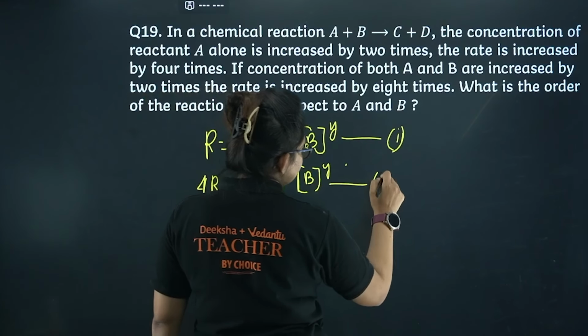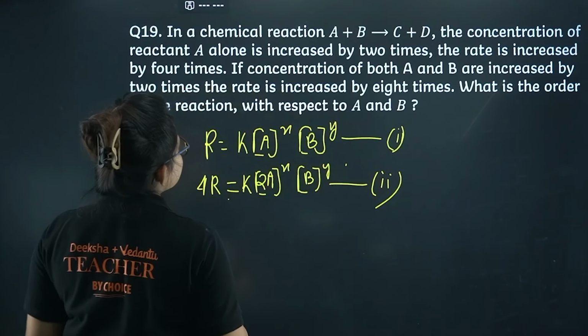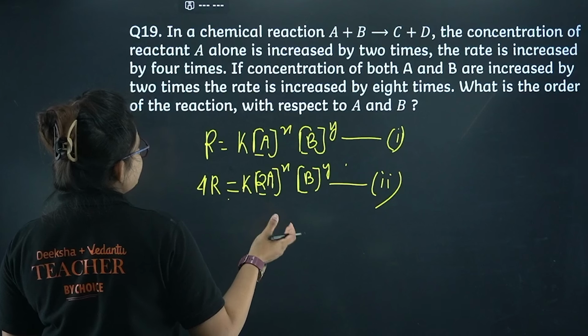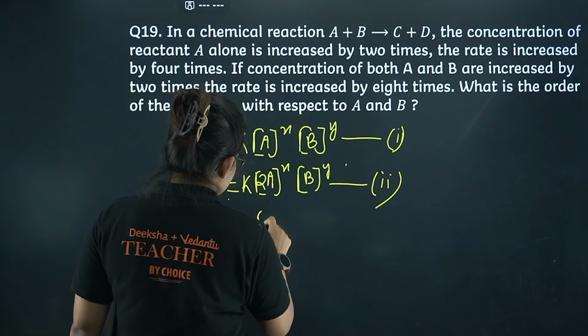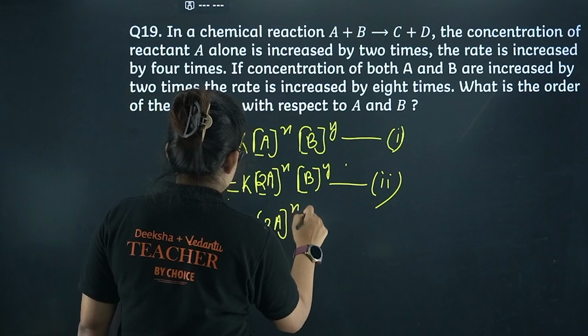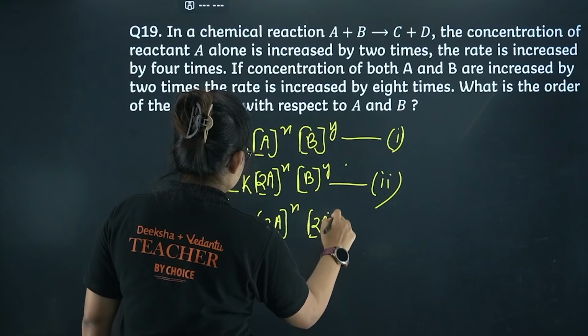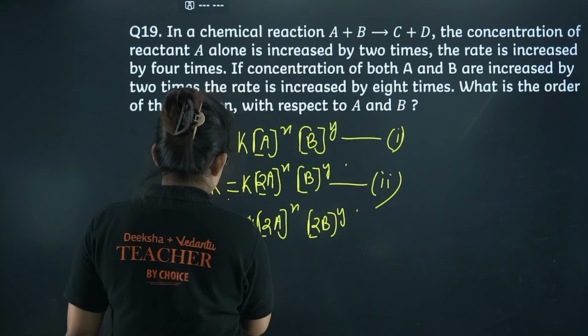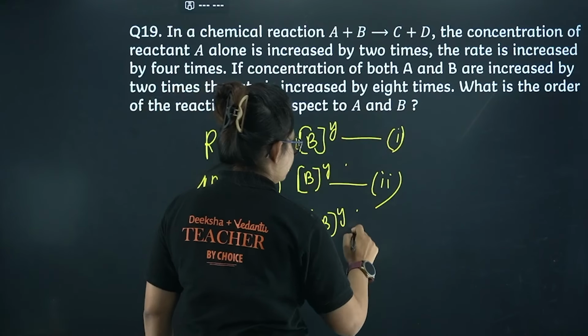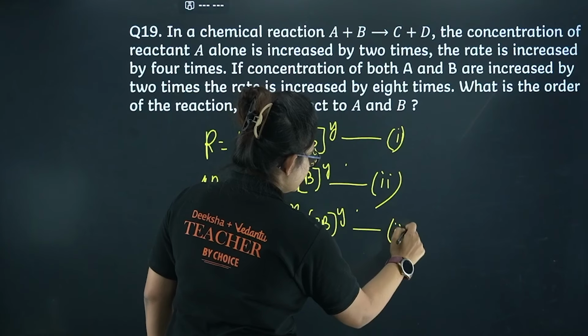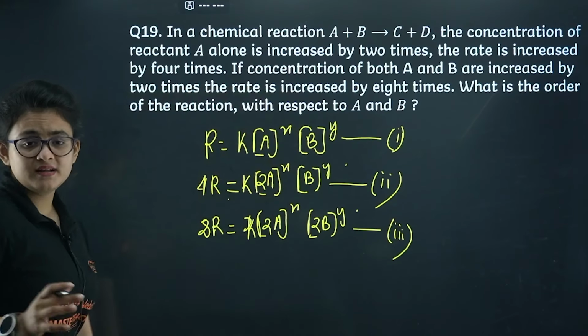This is equation number 2. Next you can see if you increase both by 2 times, right, so you can make it 2A power X into 2B power Y, that is basically 8R, right, it is increased by 8 times. So this is my equation 3. So we made 3 equations.